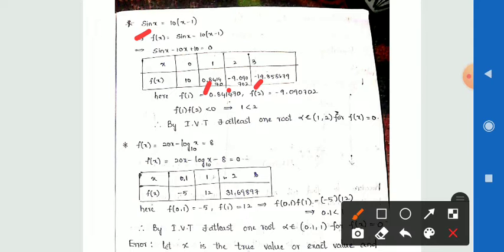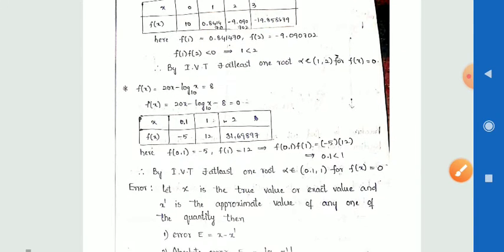Now here the f of 0 value is positive, f of 1 value is positive, and f of 2 value is negative. Then by the intermediate value theorem we have f of 1 into f of 2 less than 0 and the condition 1 less than 2 is satisfied. By the intermediate value theorem there exists at least one root, that is alpha, that lies in the open interval 1 comma 2 for f of x is equal to 0.